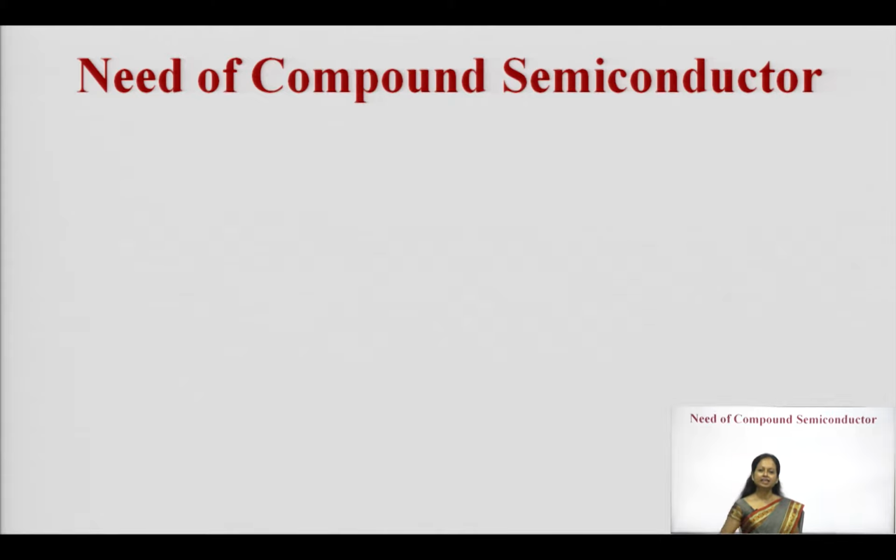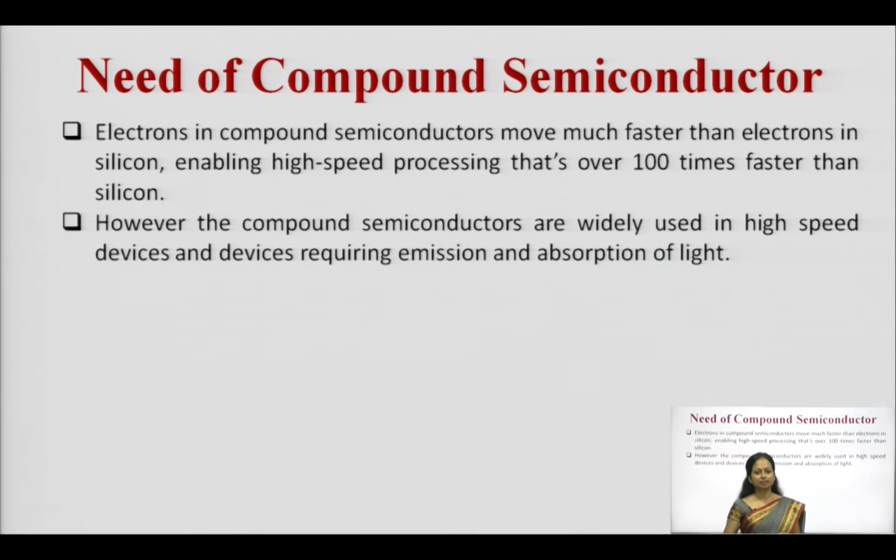Now, what is the need of compound semiconductors? Why are they actually required? If you see the behavior of the elemental and compound, in the case of the compound semiconductor, the speed at which electrons move is approximately 100 times higher than the speed of the electrons in the elemental semiconductors.